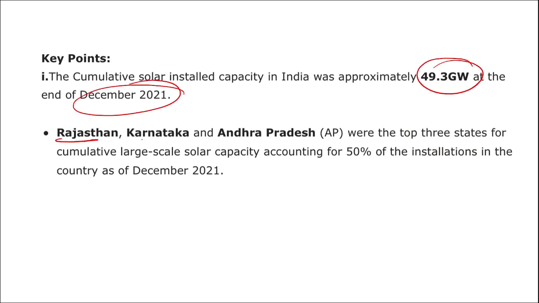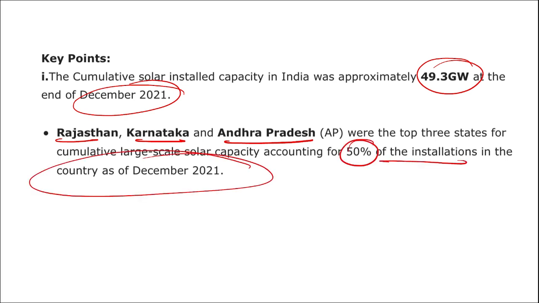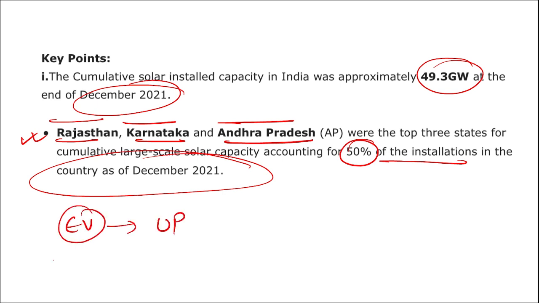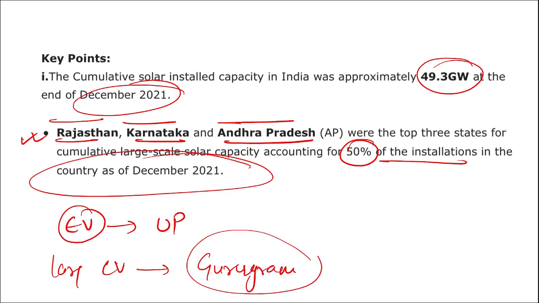Rajasthan, Karnataka and Andhra Pradesh were the top 3 states for solar capacity, accounting for 50% of the installations in the country as of December 2021. So Rajasthan, Karnataka and Andhra Pradesh have topped in this category. If we are talking about the most sales of electric vehicles, it is Uttar Pradesh that has topped it. And the largest electric vehicle charging station is located in Gurugram, Haryana. Remember, Gurugram, Haryana is also the headquarters of the International Solar Alliance, a joint venture of India and France. This ISA was launched in the year 2015.